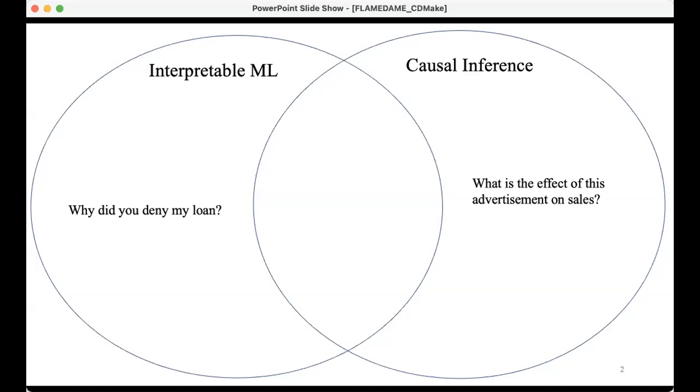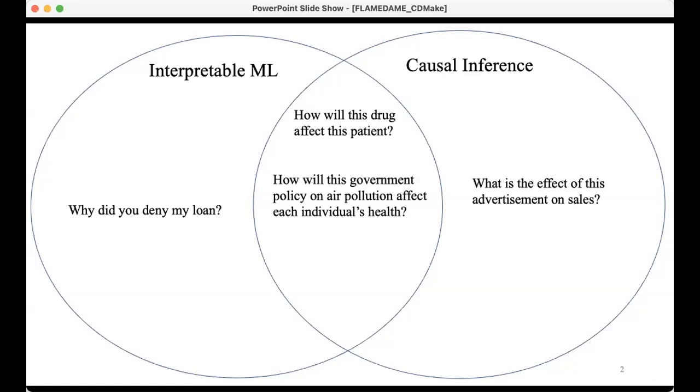Okay, so then there are all these problems that are in the middle there that are high stakes, but they're also causal. So how will this drug affect this patient, right? This is a high stakes decision, and it's causal because it's an effect, right? You're measuring an effect size. How will this government policy on air pollution affect each individual's health? You could replace this question with any government policy and any healthcare decision. So for instance, how will a change in schooling affect educational achievements? So this is an effect question, and it's high stakes because it's educational achievement, and we really care about this.